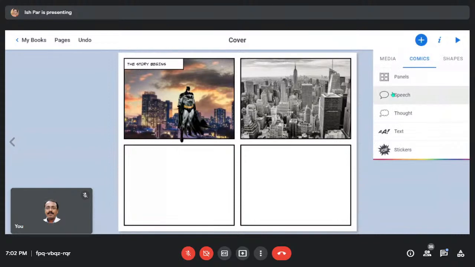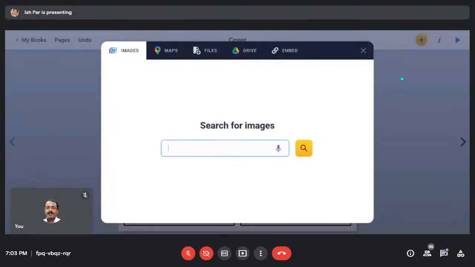Now I want to add a bat picture. How will I do it? Somebody from the audience, how will I add a bat picture? I will go to media and then there I click on import. I will import from bat. What image do I want, without background, yeah? Transparent, you call it.